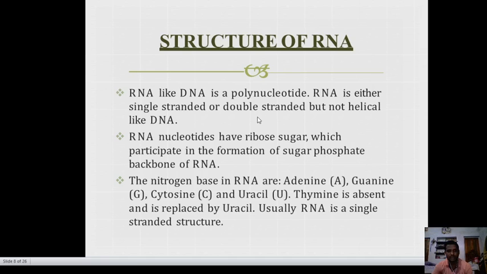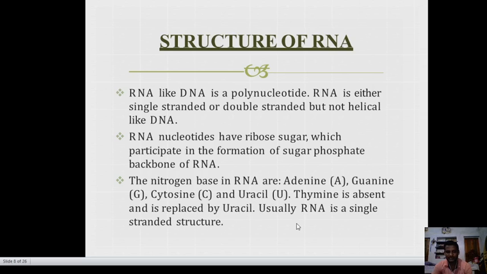Structure of RNA. RNA is a polynucleotide like DNA. RNA is either single stranded or double stranded, but not helical like DNA. RNA हे सिंगल स्टँडर्ड आहे किंवा डबल स्टँडर्ड बी आहे, परंतु हे हेलिकल स्ट्रक्चर नाही. It does not look like DNA. RNA nucleotides have a ribose sugar which participates in the formation of the sugar-phosphate backbone of RNA. Nitrogen bases in RNA: adenine, guanine, cytosine, uracil. In DNA, uracil is replaced by thymine. Thymine is absent in RNA, represented by uracil. In RNA, पण DNA मध्ये इथे thymine असते.